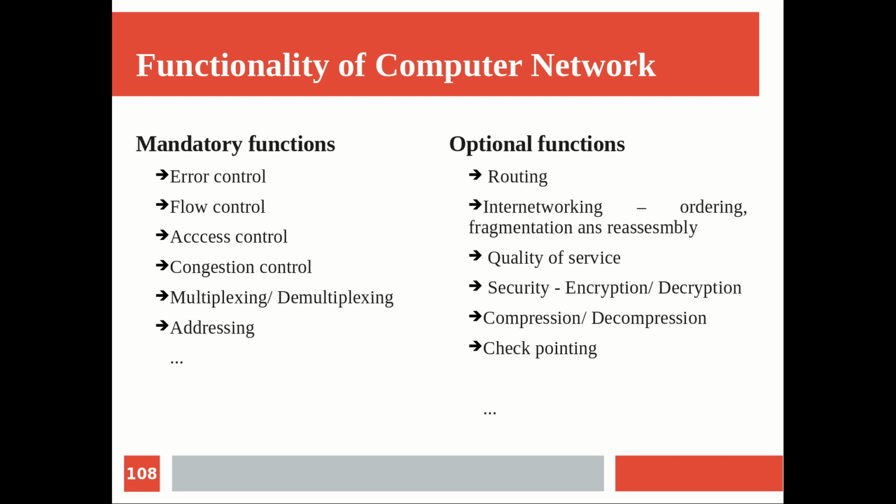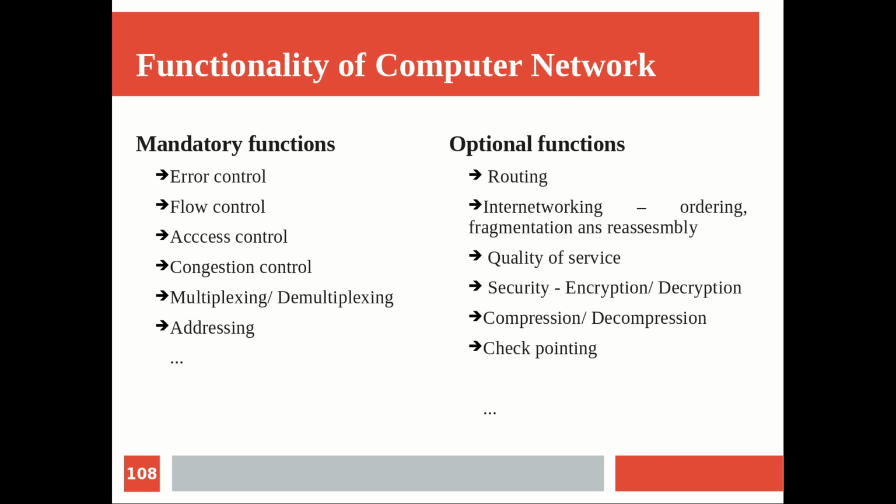But as of now, most of these optional functionalities are also part of the computer network, just like the mandatory ones. You have seen some set of functions, say around 6 mandatory and around 6 optional functionalities that we discussed, but it is not the case that these are all.